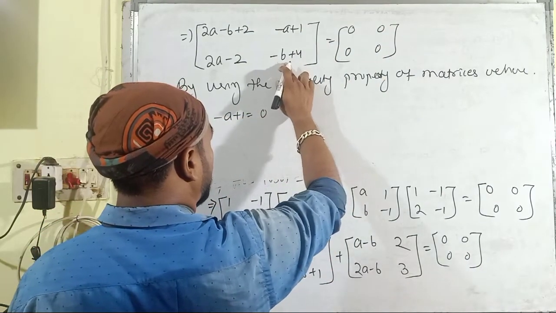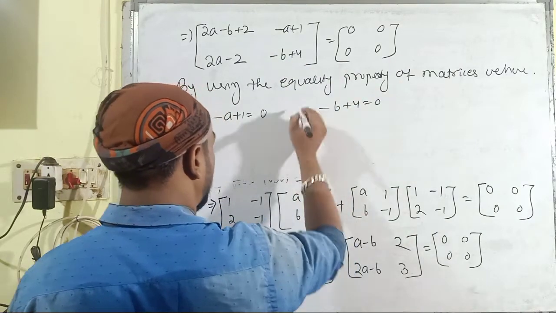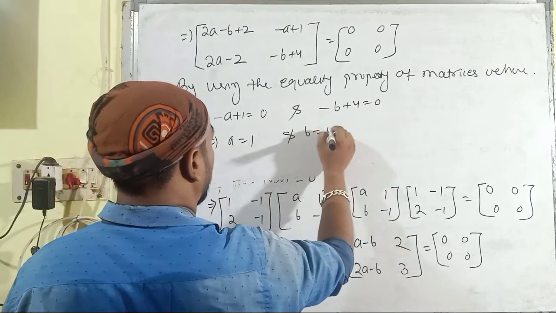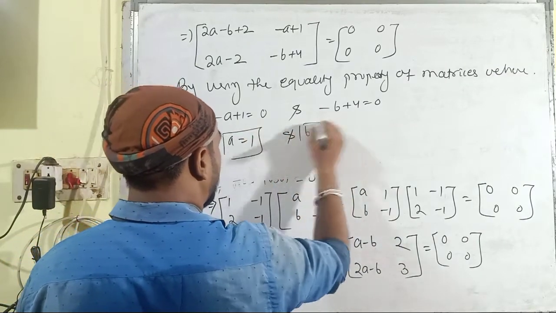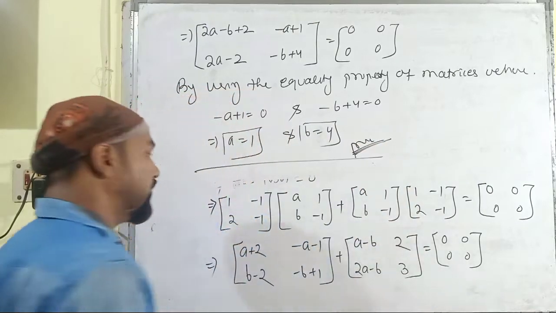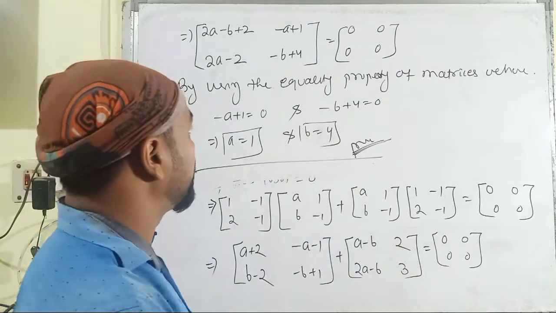Then equate the minus b plus 4 element with its corresponding element, minus b plus 4 is again 0. That implies a is equal to 1 and b is equal to 4. So these are the two required values. So here it is the solution for problem number 2.